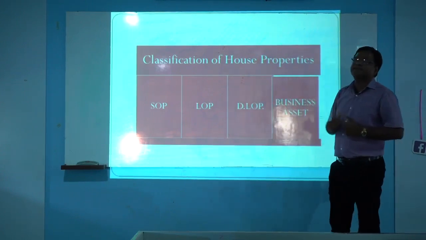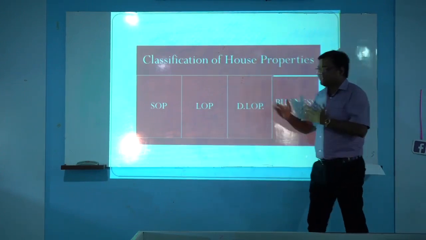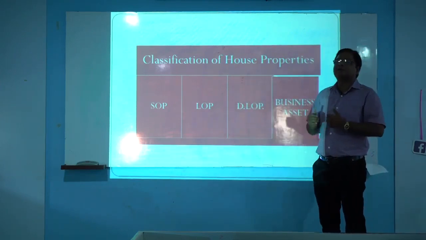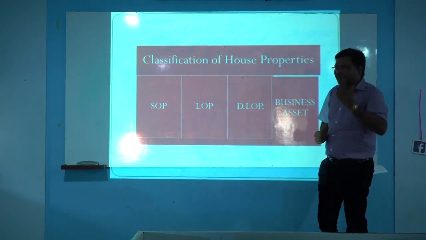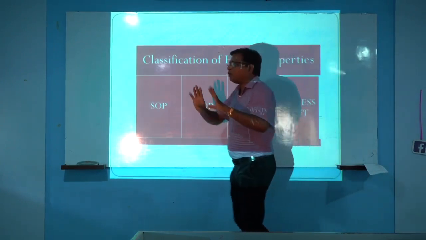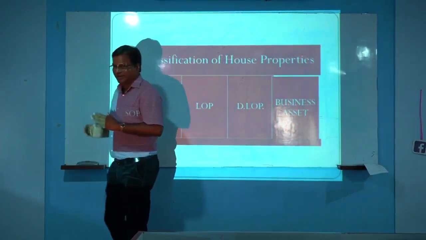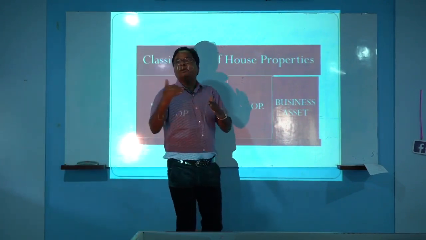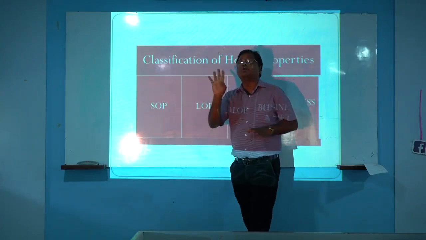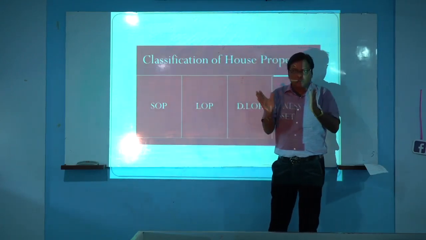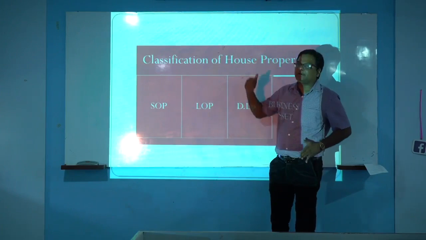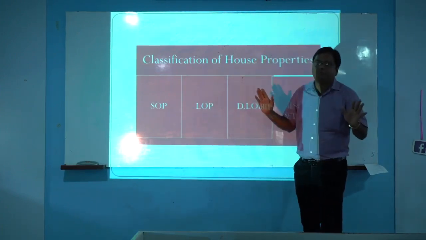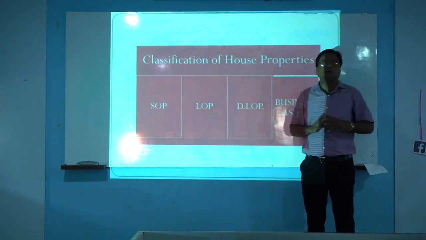Then the third point is deemed LOP. We know SOP, we know LOP. Then which property is called a deemed LOP? Suppose one person has 4 house properties. One is at Gadinglaj, one is at Kolhapur, one is at Satara, and one is at Pune. That person has 4 house properties, and all of them are occupied by the owner for his own residential purpose. No property is provided to a tenant on rental basis.